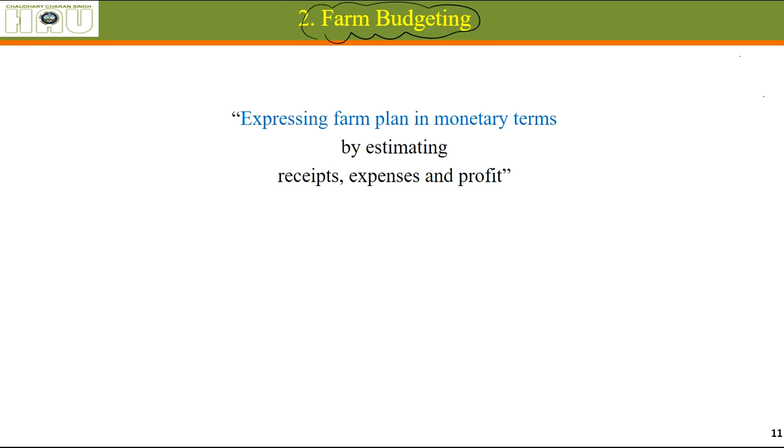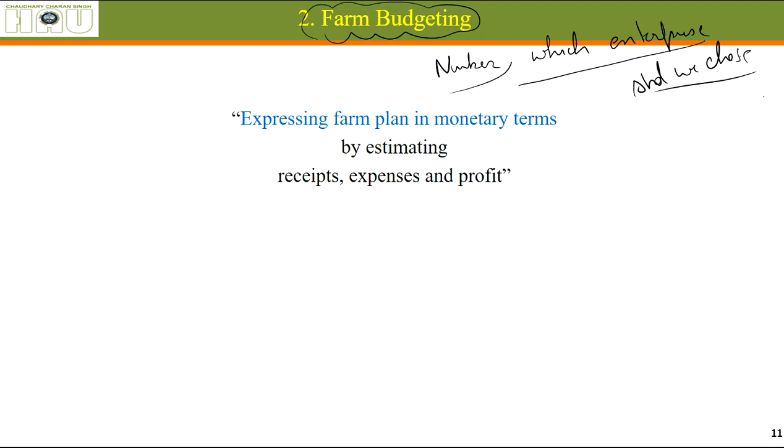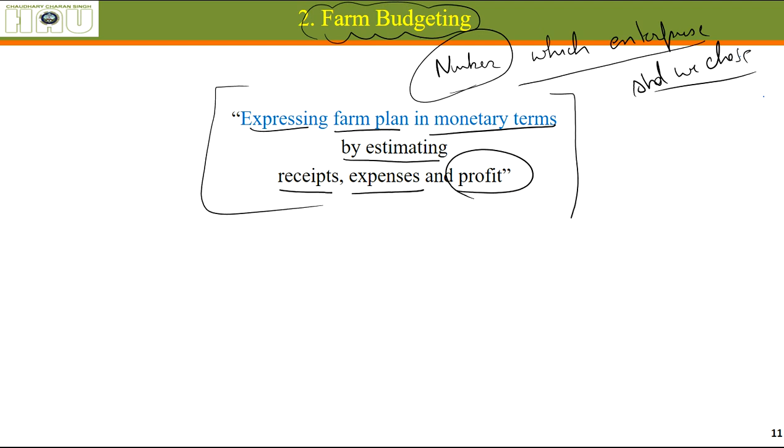Farm budgeting. Now we have completed farm planning, and farm budgeting is a technique of making decisions after farm planning, based on numbers, on which enterprise we should choose. When we express our farm plan in monetary terms, by estimating the money we are going to get out of those enterprises, the expenses we are going to incur, and the actual profit we are going to get out of them, this is farm budgeting: expressing the farm plan in monetary terms.